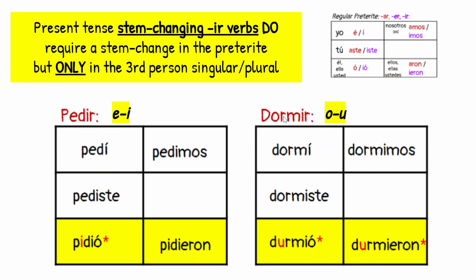See, dormir in the present would go O to UE, but in the preterite it's just O to U. This is an IR verb, so I'm doing the purple endings. Dormí, dormiste, change the stem O to U, durmió. Back to normal, dormimos, back to the stem change, durmieron.